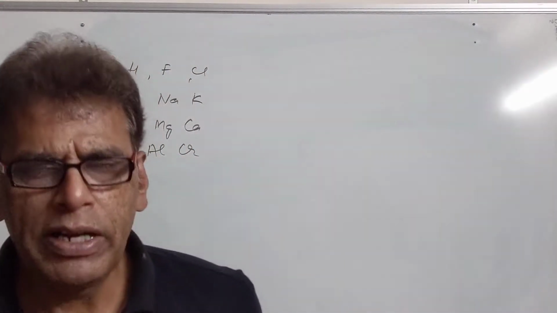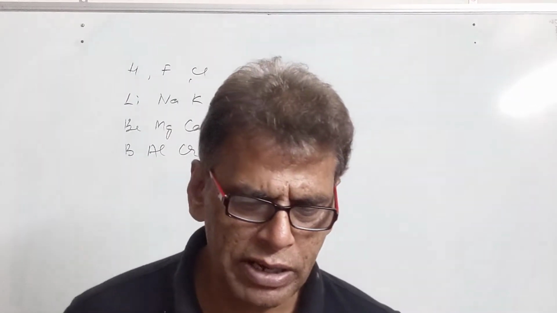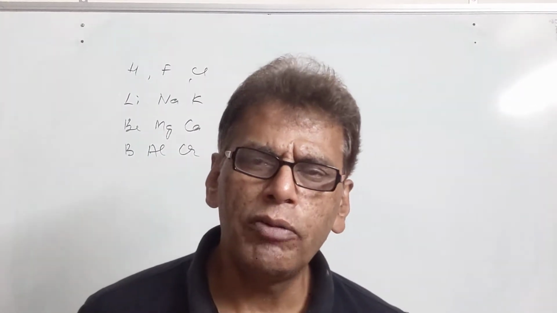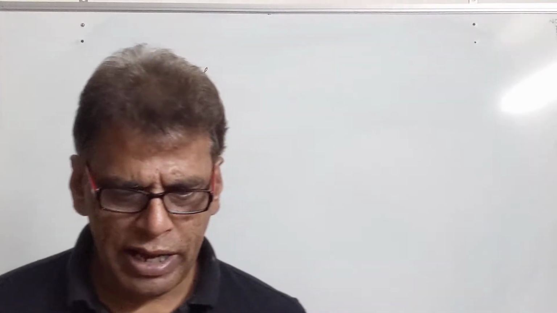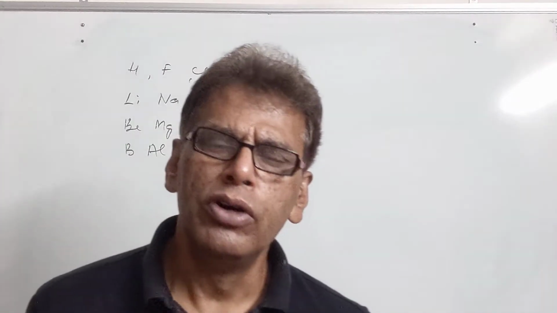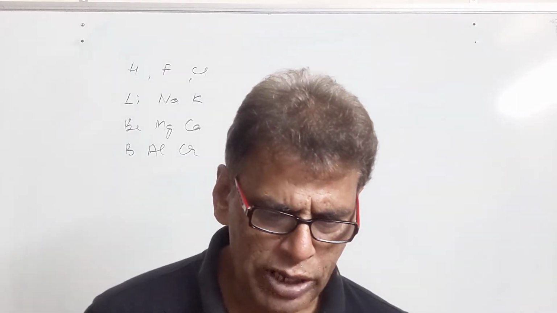Then what are the limitations of Dobereiner's classification? Dobereiner could not place all the elements in the form of triads. It could arrange only the elements up to calcium in the form of octaves.